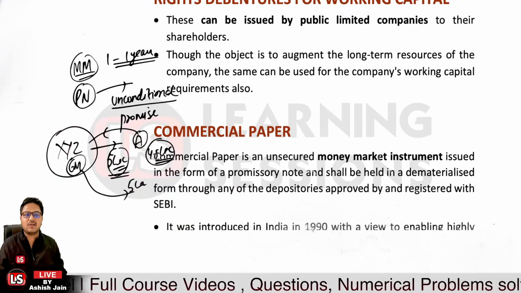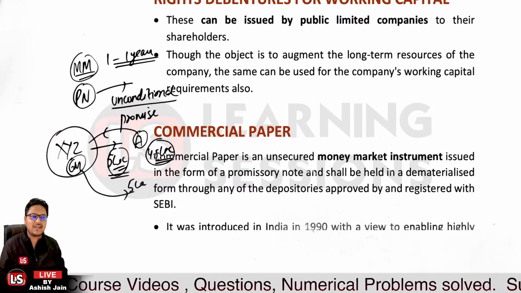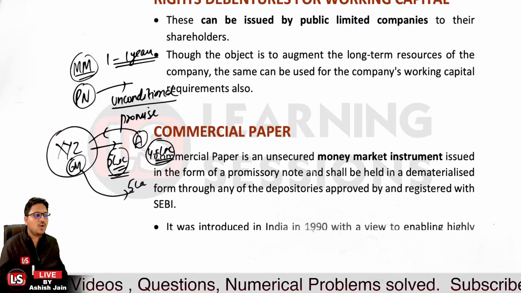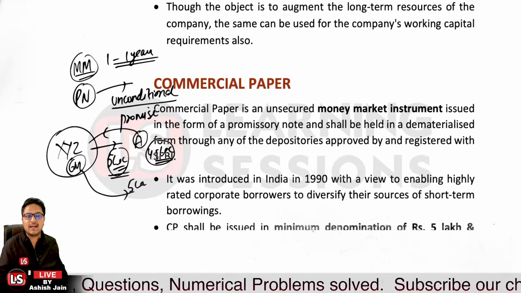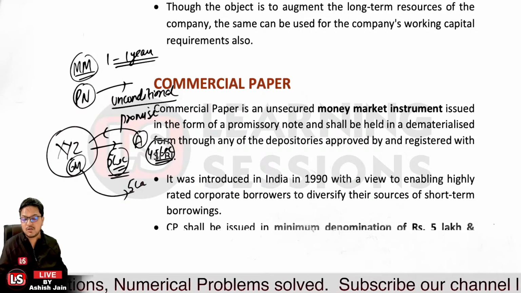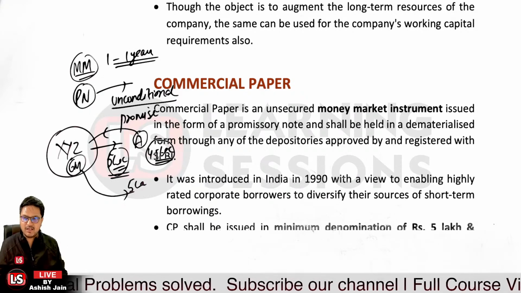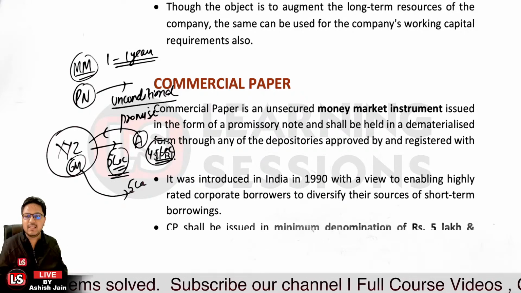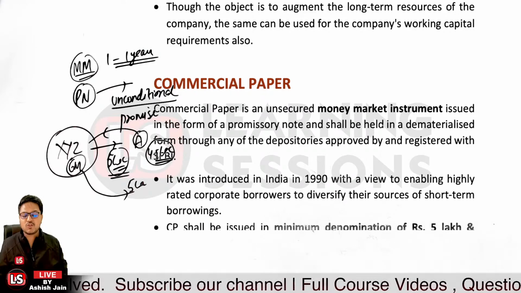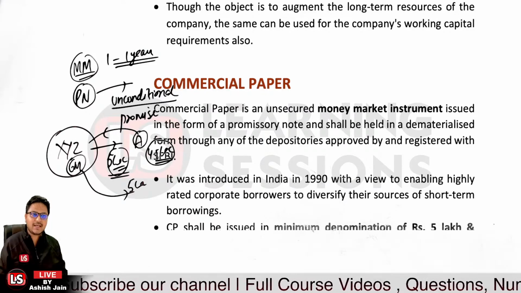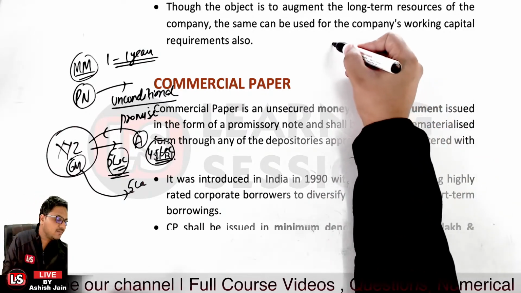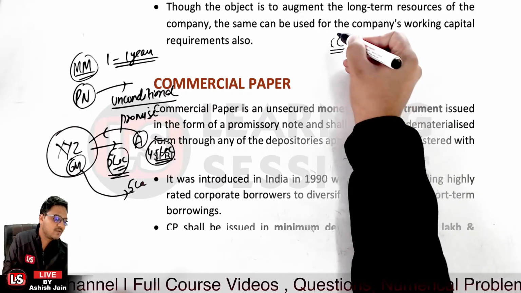Okay, so that's the case related to it, and it was introduced in 1989 in India with a view to enable highly rated corporate borrowers to diversify their sources, because the government also wanted the corporates to diversify their sources of working capital management. So commercial paper was introduced. Now the firms can get finance from different sources. A firm can get finance as a CC limit from the bank itself.